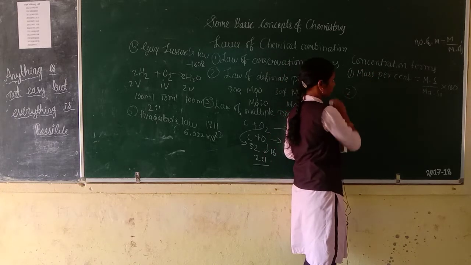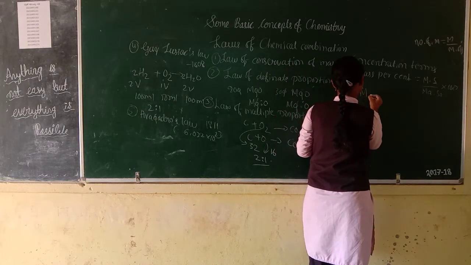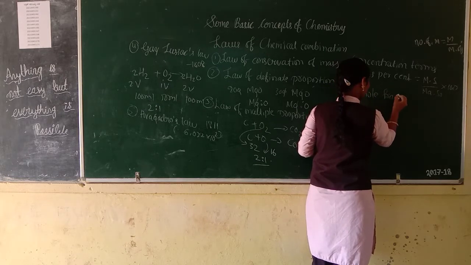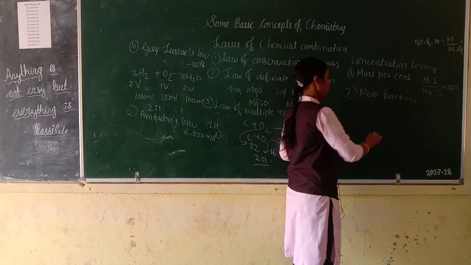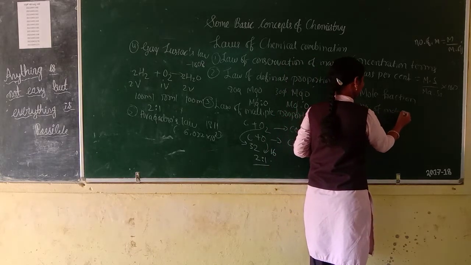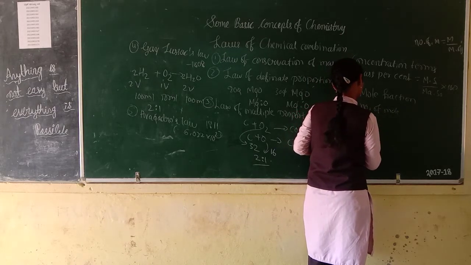Then mole fraction. Suppose they have given the number of molecules: A is 2, B is 3.